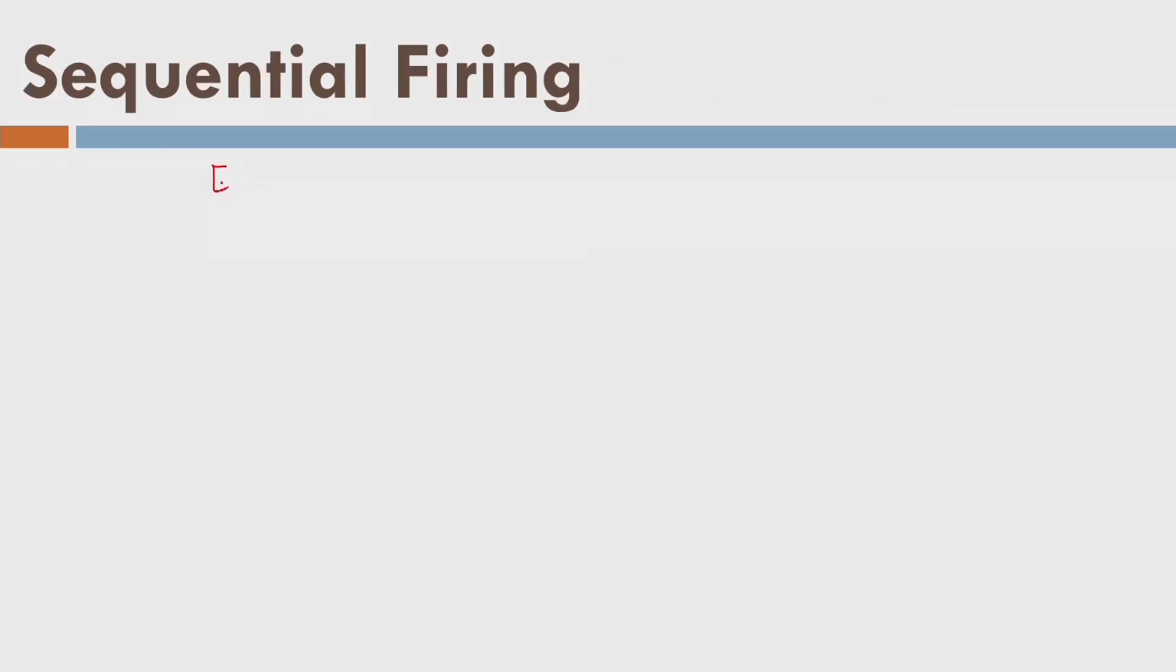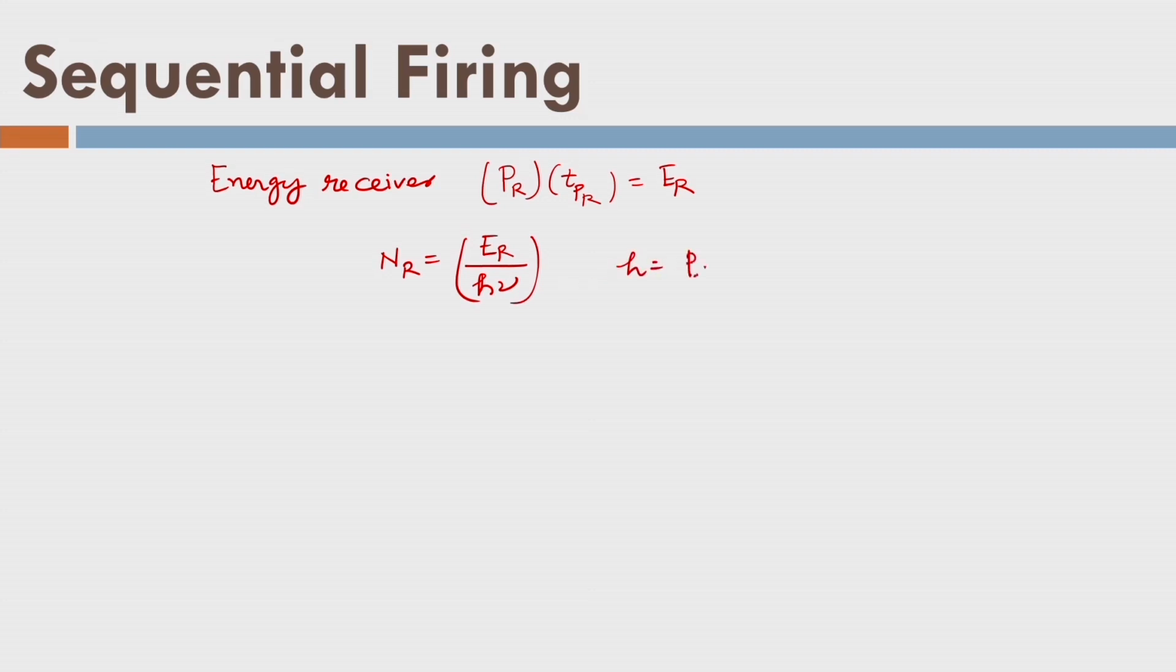What about the energy at the receiver? Let us say there is a reflected pulse having Pr as the peak power, and if Tp is the pulse length of the received pulse, then that is the total energy of the received pulse. What about the number of photons of the received pulse? It is Er divided by h nu, where h is Planck's constant and nu is the frequency of the laser pulse.